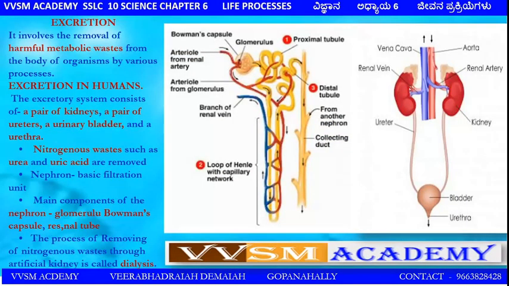As far as excretion is concerned, my dear friends, it is the removal of harmful metabolic waste from the body by various processes. That is called excretion in humans. A pair of kidneys, a pair of ureters and the urinary bladder remove nitrogenous waste such as urea and uric acid. The nephron is the basic filtration unit. The main components of the nephron are the glomerulus, Bowman's capsule and renal tubule.